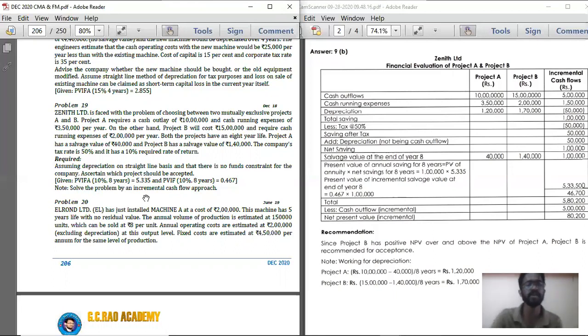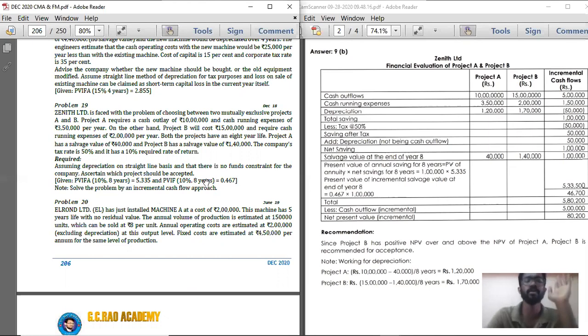See, this 5.335 is the annuity factor, the summation of the first year to the 8th year, whereas this 0.467 is nothing but the present value factor for the 8th year at 10%. So below that, note: solve the problem by an incremental cash flow approach. This is the first time, in the December 2018 question paper, they gave this particular note, that is, solve the problem by incremental cash flow approach.